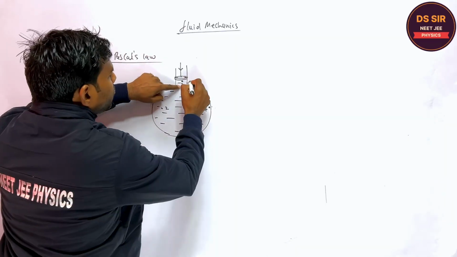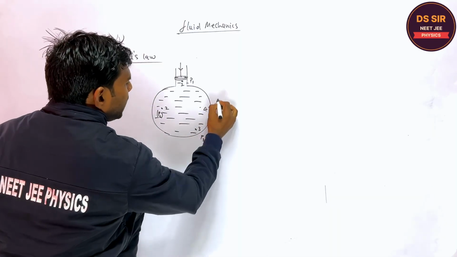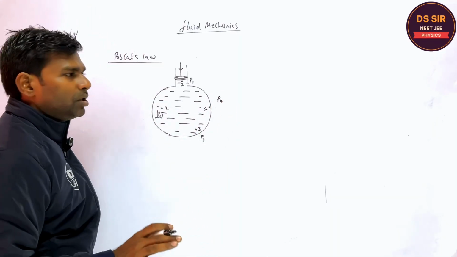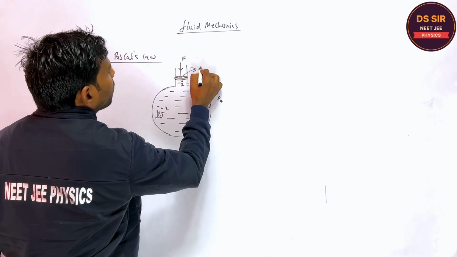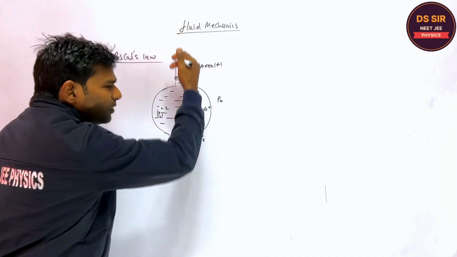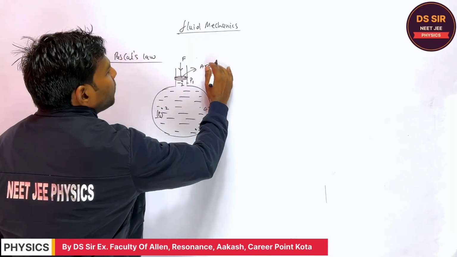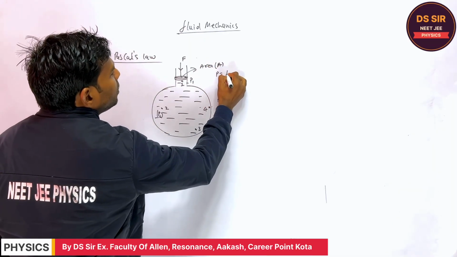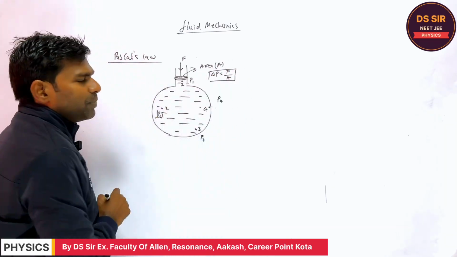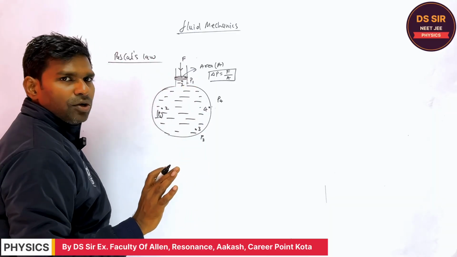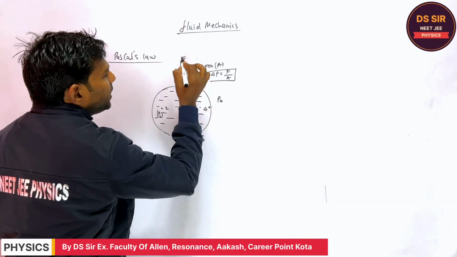So initially the pressure, suppose at this point is P1, at this point is P2, at this point is P3, at this point is P4. Is it clear or not? So if you apply some force, suppose the area of this piston is A. When you apply the force, what will happen? The pressure just below this will increase, right? By what amount will the pressure increase? Pressure is equal to force upon area. So this is the change in pressure at this point. Are you getting or not? So at this point, when you apply the force, the pressure is increased by delta P.